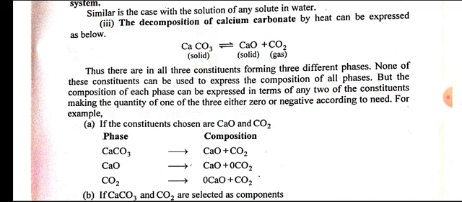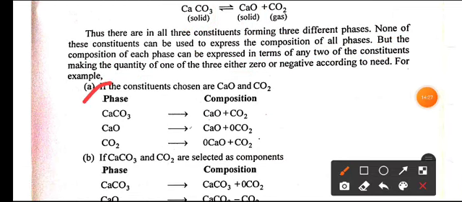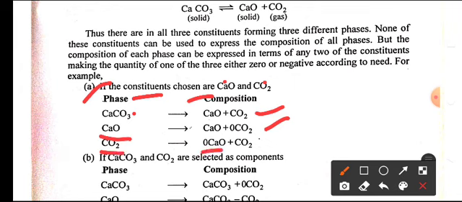Suppose, for example, the constituents chosen are calcium oxide and carbon dioxide. Then CaCO3 is expressed as CaO plus CO2. CaO is expressed as CaO plus 0 moles of CO2. CO2 is expressed as 0 moles of calcium oxide and 1 mole of carbon dioxide.